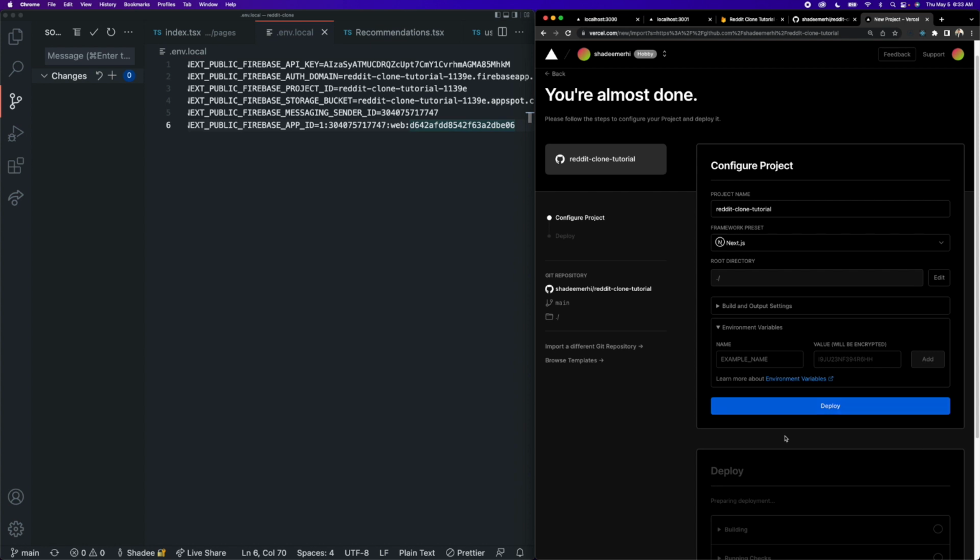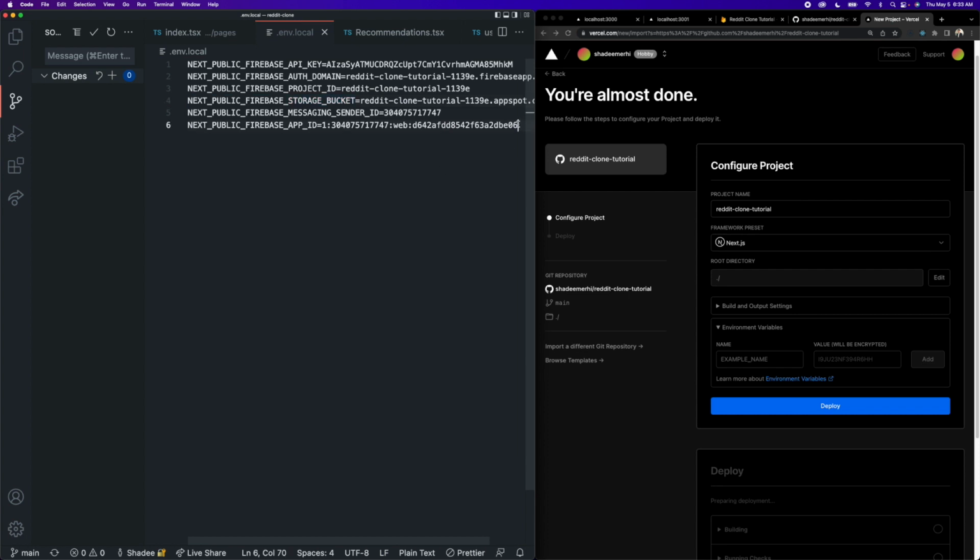And these can, of course, be modified, and you can add more and remove and edit them after you do deploy the project. So don't worry if you forget some of them or some of them are wrong or anything. You can always change this after your initial deployment. And we may have to deploy a few times because it might fail the first few times. It usually happens. The build will fail and you have to go find something in your code, re-push to GitHub to trigger a new build. And then usually after a few times, it will work. So we're going to walk through that process together.